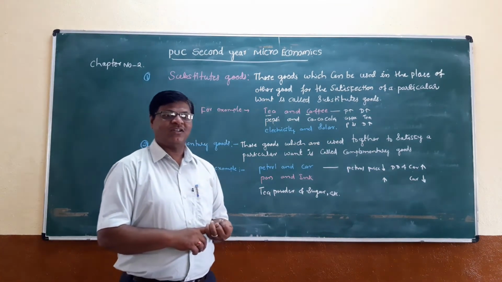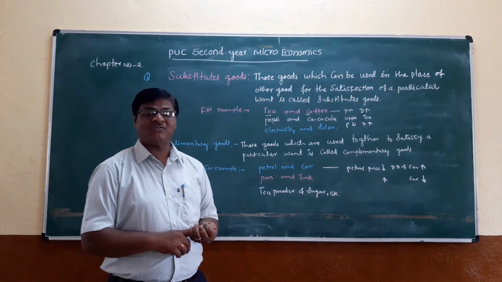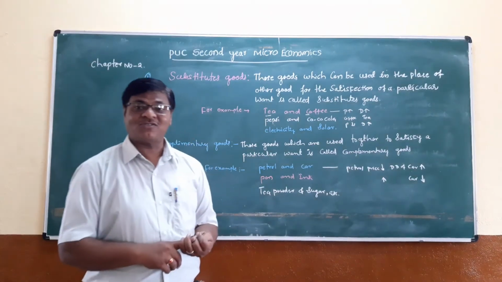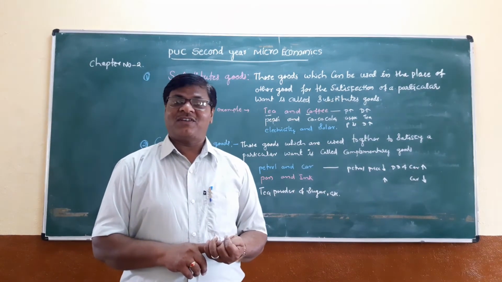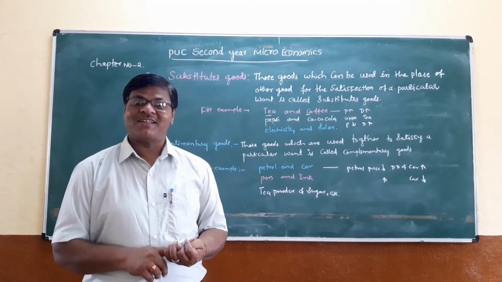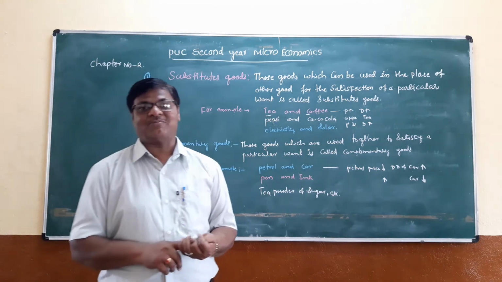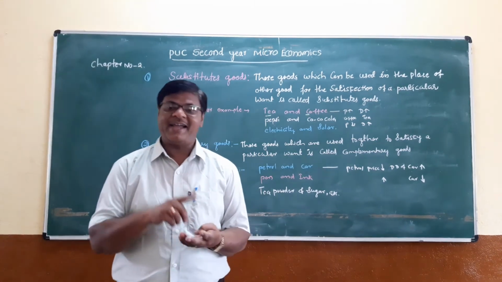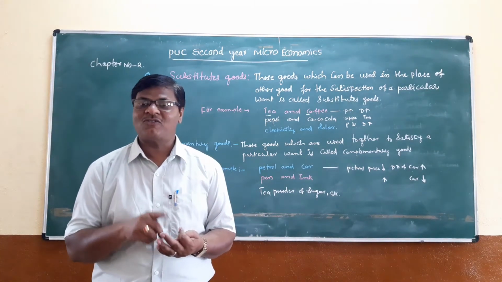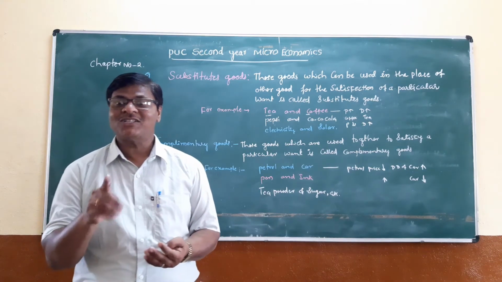Those goods which can be used in the place of other goods for the satisfaction of human wants are called the substitute goods.